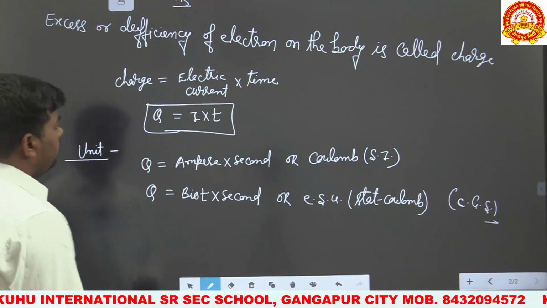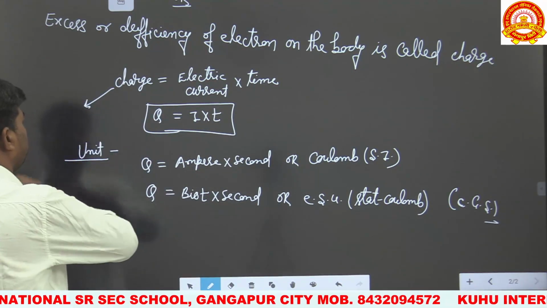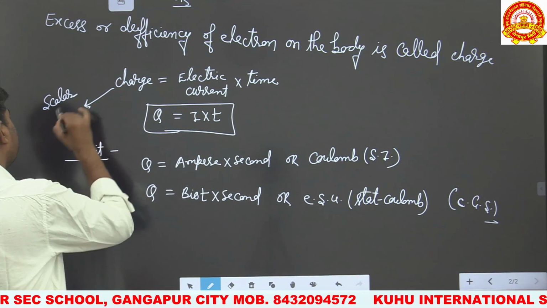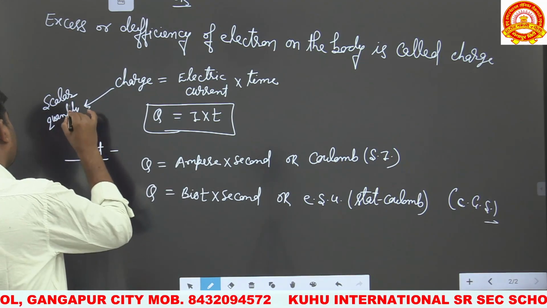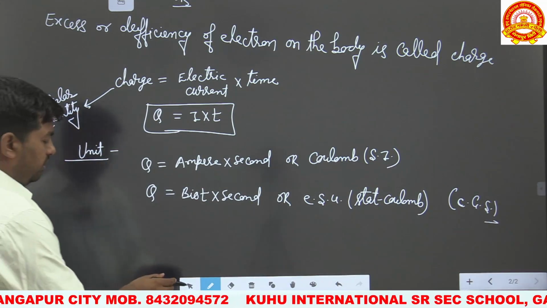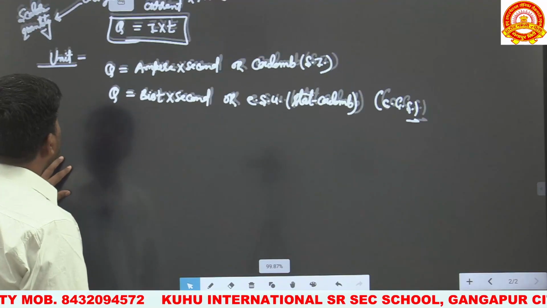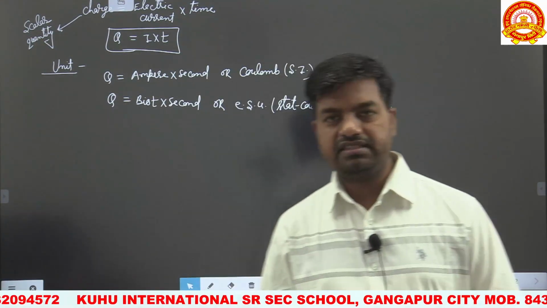And charge is a scalar quantity. Remember this point. There is a certain relation between the SI unit and the CGS unit of charge.